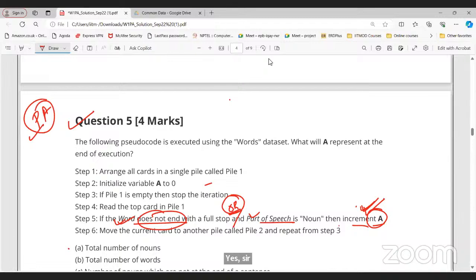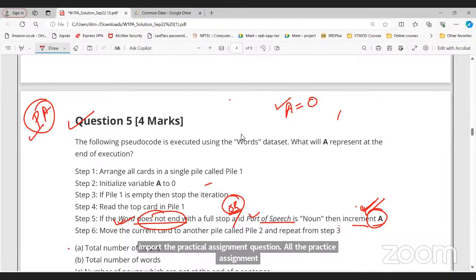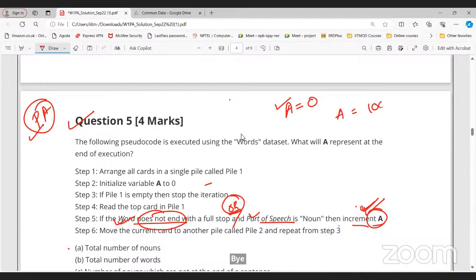Someone was asking: what is the meaning of storing data in a variable? Storing data in a variable. For example, we have any variable A, and we are initializing it, saying equal to 0. So the value of A is basically 0. If I say A equals 100, it means the value of A is equal to 100, right? Okay, sir.